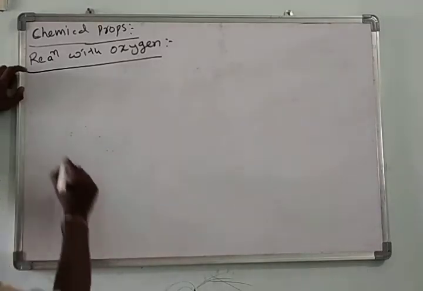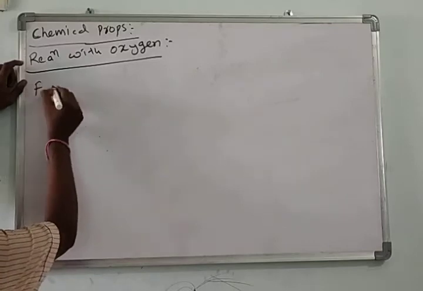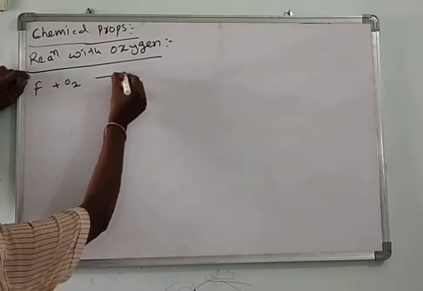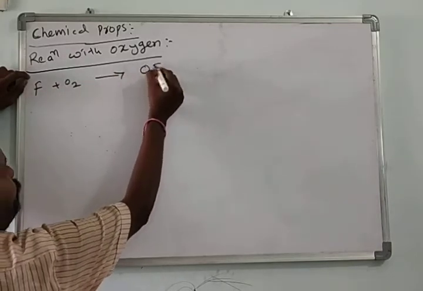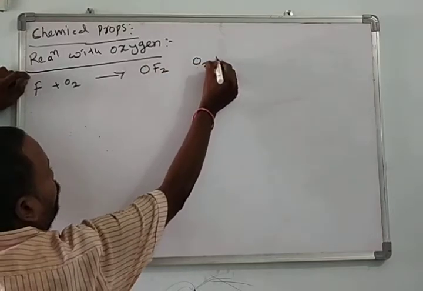For example, fluorine reacting with oxygen forms OF2 and O2F2.